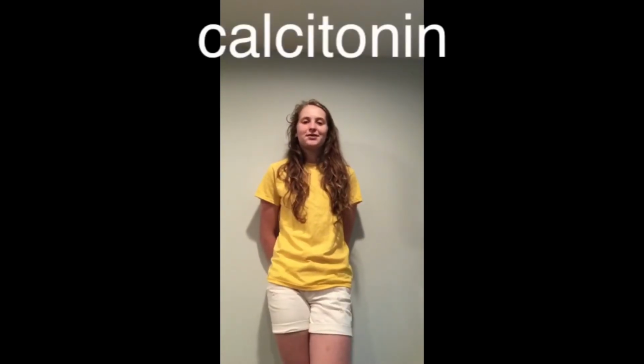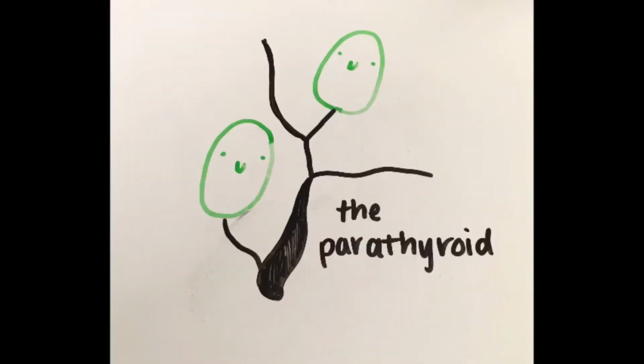Also produced by the thyroid is calcitonin. Calcitonin affects the calcium in the bloodstream. This can affect the body's weight, as it controls the fats, carbohydrates, and proteins within the body. The parathyroid.